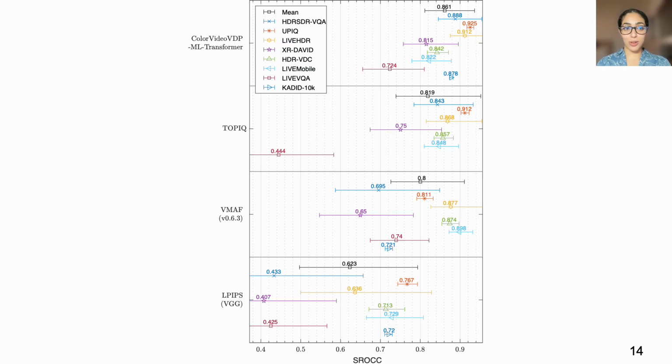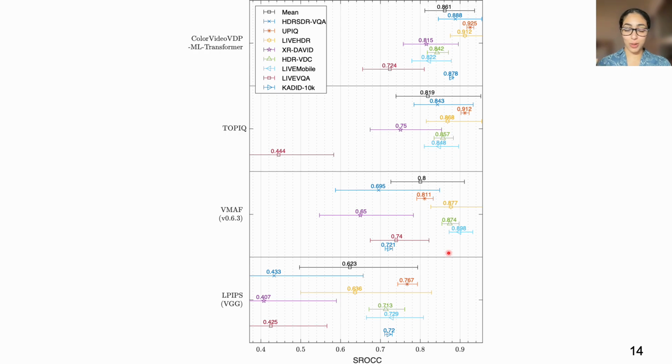Now we're going to compare ColorVideoVDP-ML transformer with other metrics. We actually looked into multiple metrics, but here I'm showing the 3 most interesting results. Here we are showing TOPIQ, another metric that uses transformers inside its architecture, and you can see it performs really well on the challenge datasets. However, ColorVideoVDP-ML transformer is still doing better than it. It's not doing so well, for example, on LiveVQA and XRDavid. So in general, ColorVideoVDP-ML transformer is doing either similarly or much better compared to TOPIQ.